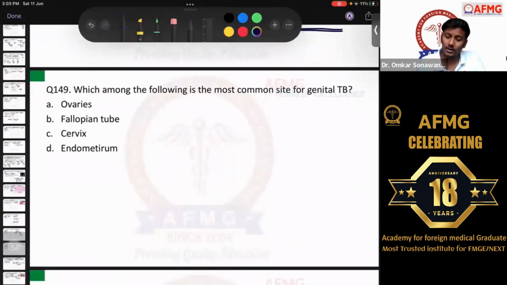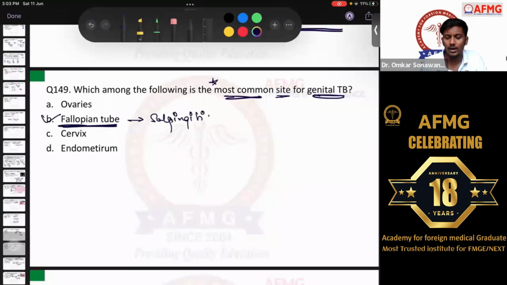Which among the following is the most common site for genital TB? So I hope this was an easy question. This was a straightforward one. As I've discussed about tubercular pelvic inflammatory disease or tubercular PID, tubo-ovarian abscess, and hydrosalpinx, I told you the most common site affected in genital TB or any pelvic inflammatory disease is definitely option B, fallopian tube. Okay, and it will lead to salpingitis in the patient.